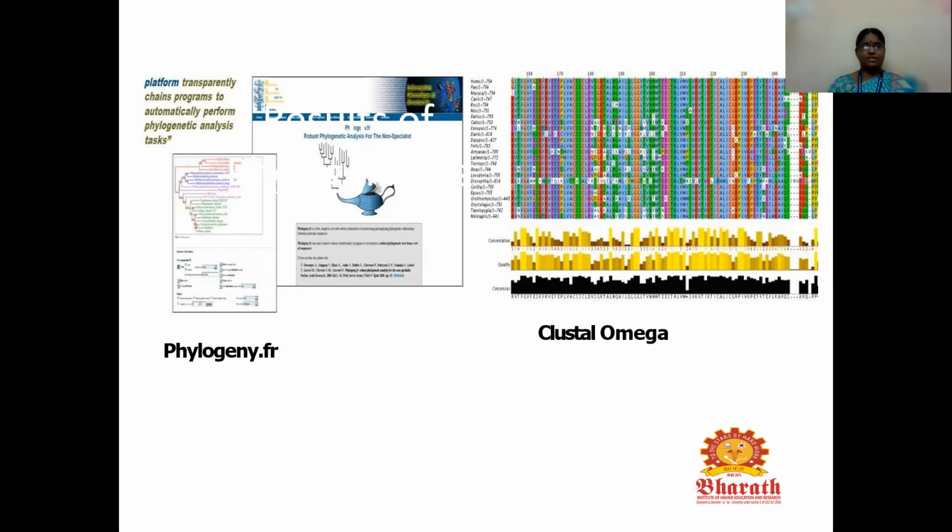If the species are similar, based on the color and the black color formation, we can identify that the sequences are similar. In phylogeny.fr, you can see the phylogenetic dendrogram analysis, which is called robust phylogenetic analysis for the non-specialist.